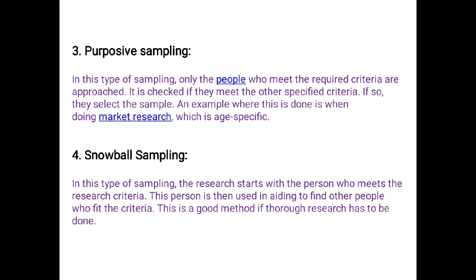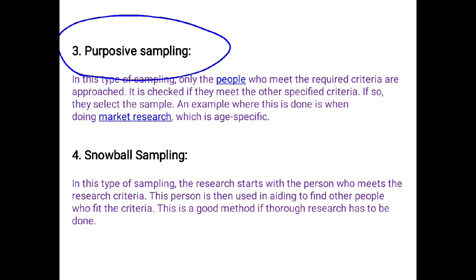The next method, purposive sampling, which is also called judgmental sampling. Judgment sampling is based on the judgment of the researcher as to who will provide the best information to succeed for the objective of the study. The study participants are chosen based on the study's purpose.